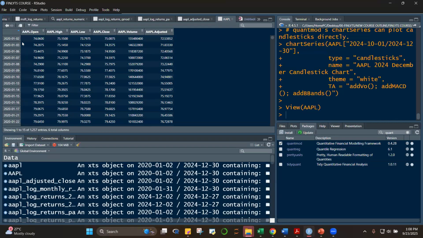We said that this XTS object can even accommodate hours, minutes, seconds, if your data has that information.